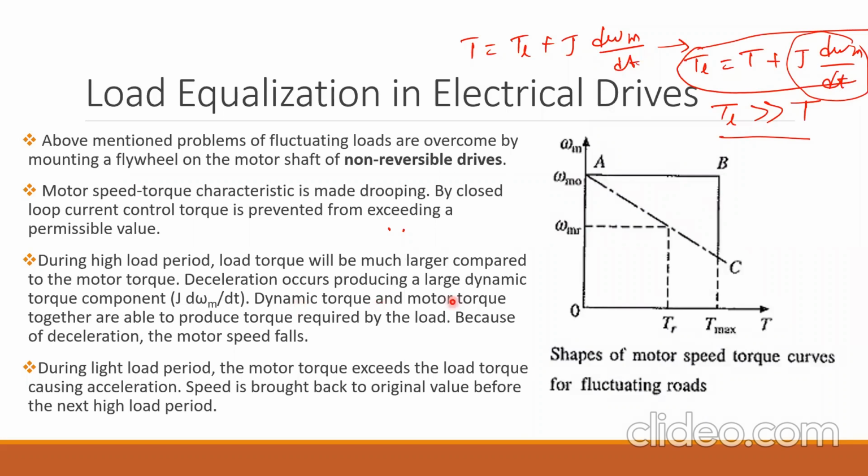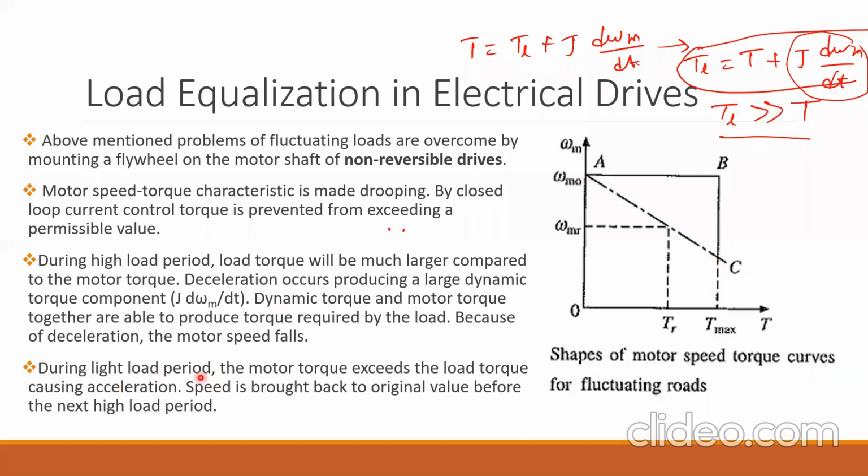Dynamic torque and motor torque together are able to produce the torque required by the load, that is, T plus J d omega by dt. Because of deceleration, the motor speed falls. The motor speed, earlier at no load, was omega m0. When the load is suddenly increased, when this BC part happens, the speed will decrease to some minimum possible value corresponding to point C.